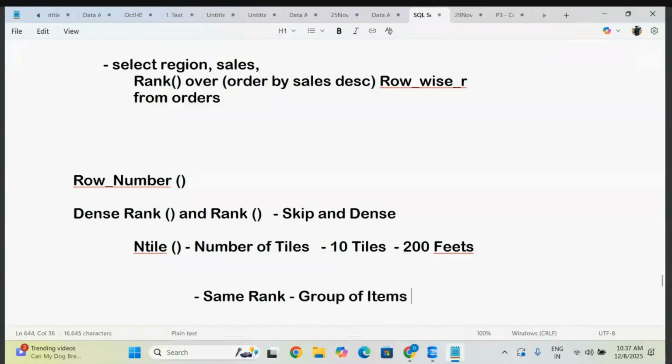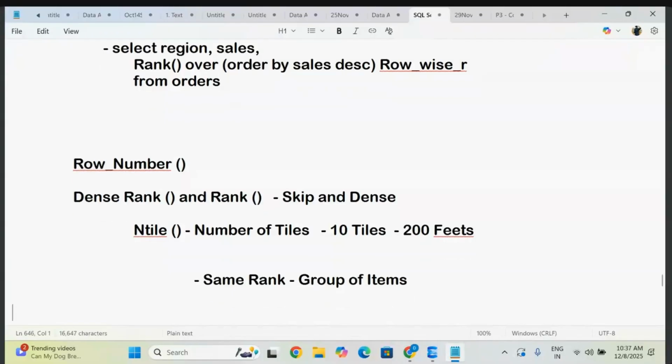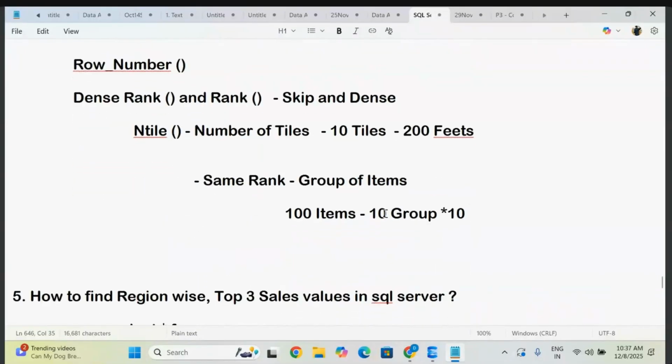How many items you want to put in the group, that is your choice. For example, I have 100 total items. These items I want to make into only 10 groups. So how many can I give for each group? I can give 10. So 10 multiplied by 10, 100. For example, if you want to make them only 5 groups, how many can you give for each group? That is 20 items. The same manner you have to provide that condition entirely.